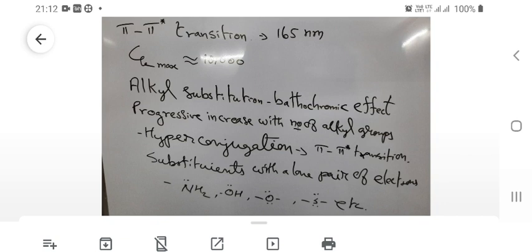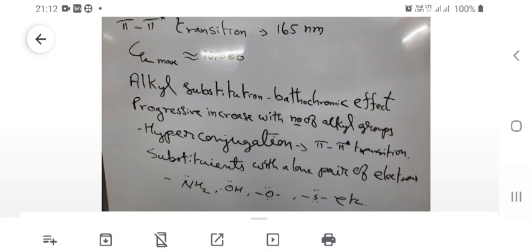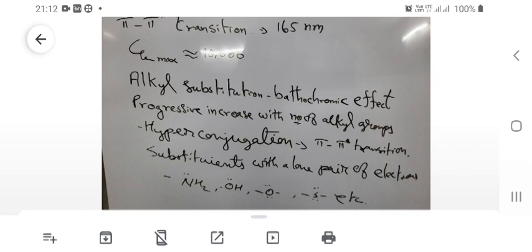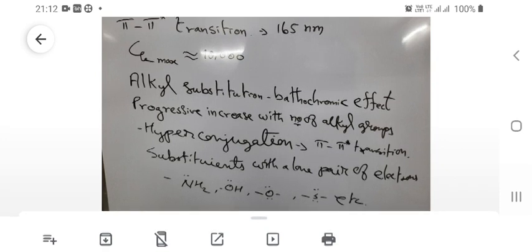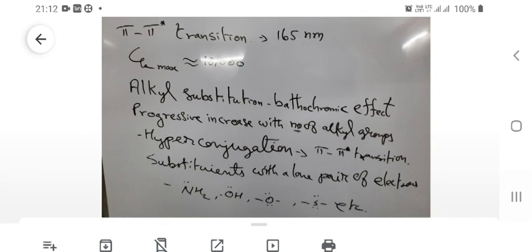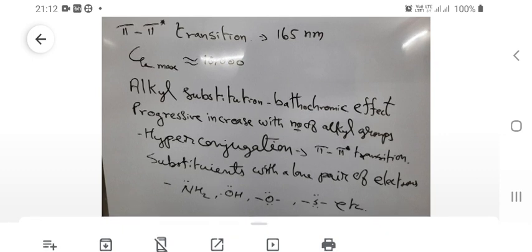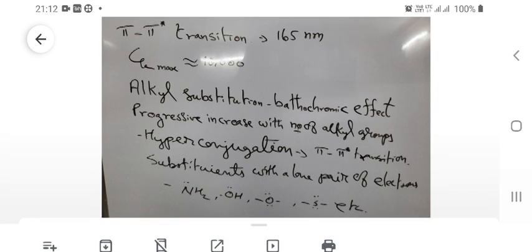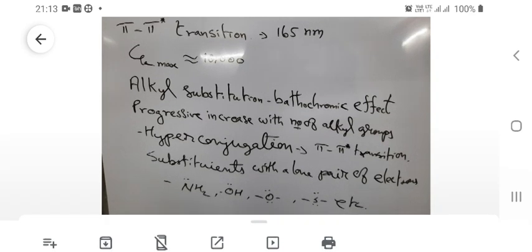Similarly, saturated compounds containing n electrons in addition to the sigma electrons are also available. For example, we have the alcohols and ethers, where an n to sigma star transition is also possible, and because of this n to sigma star transition, those compounds are used as solvents, and the n to sigma star transitions are observed at 185 nanometers. And coming to the compounds containing pi electrons, we saw the carbon-carbon double bond containing compounds, where we are observing a pi to pi star transition at 165 nanometers.